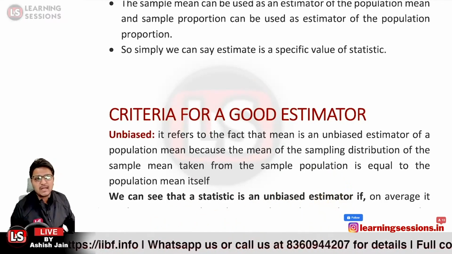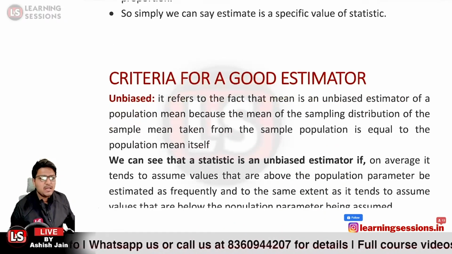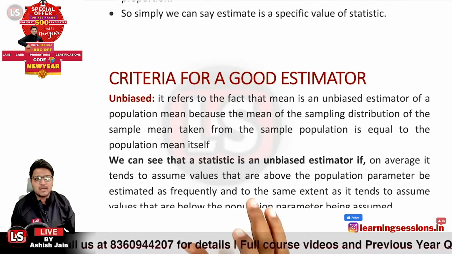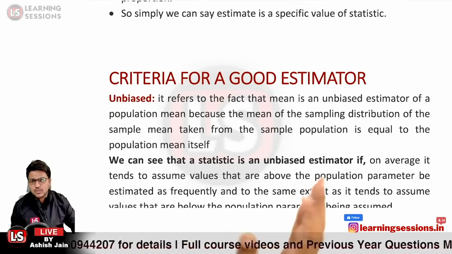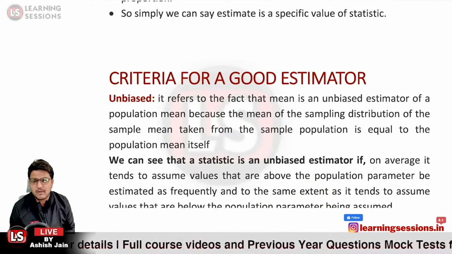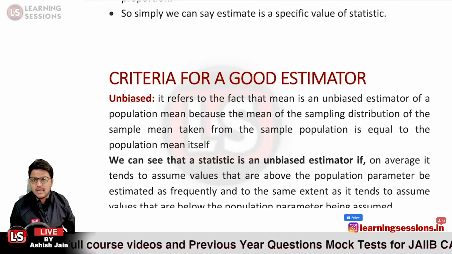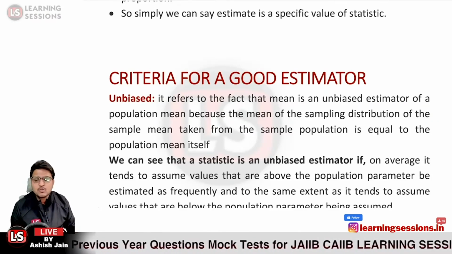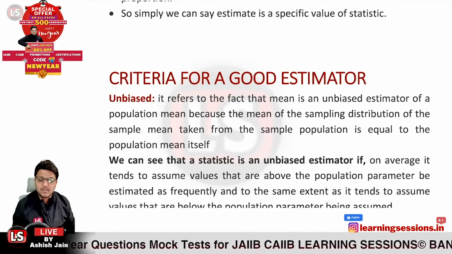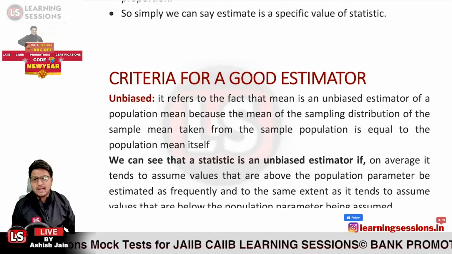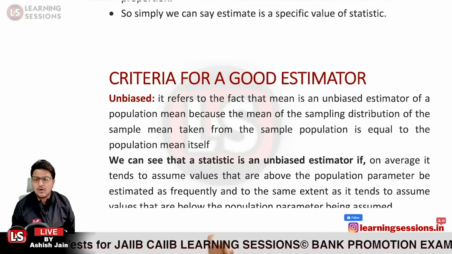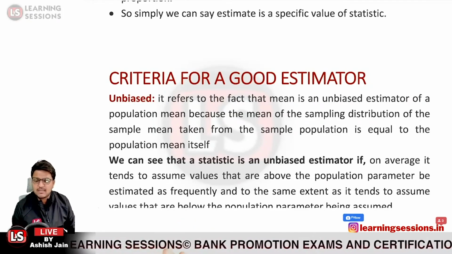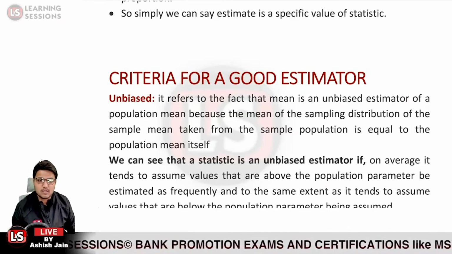So we can say that a statistic is an unbiased estimator if on average it tends to assume values that are above the population parameter being estimated as frequently as below it. So whatsoever values were estimated, those tend to move in the same way. If those are increasing, in that case the population parameter values are also increasing. That is said to be whether the estimator is biased or unbiased. If the values are not moving in the same manner, it is said to be biased. Otherwise, if it is moving in the same manner, it is said to be unbiased.